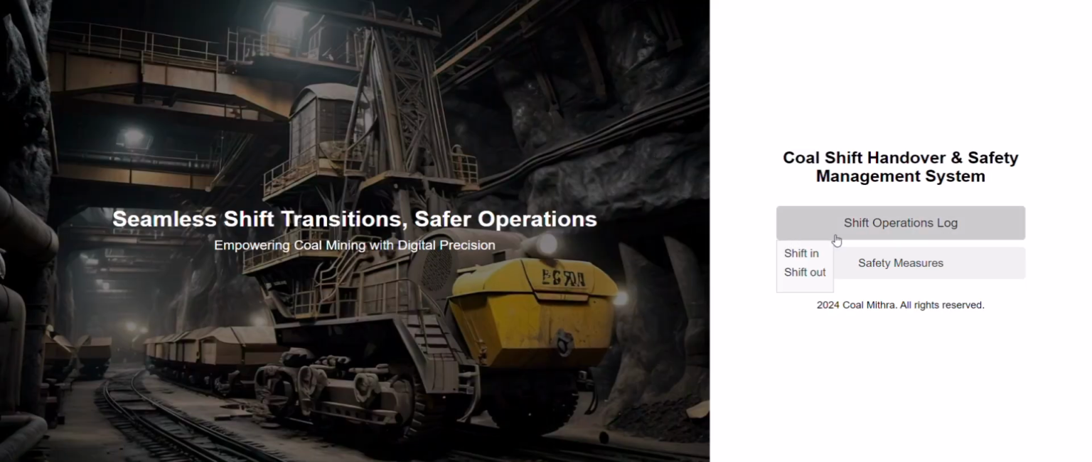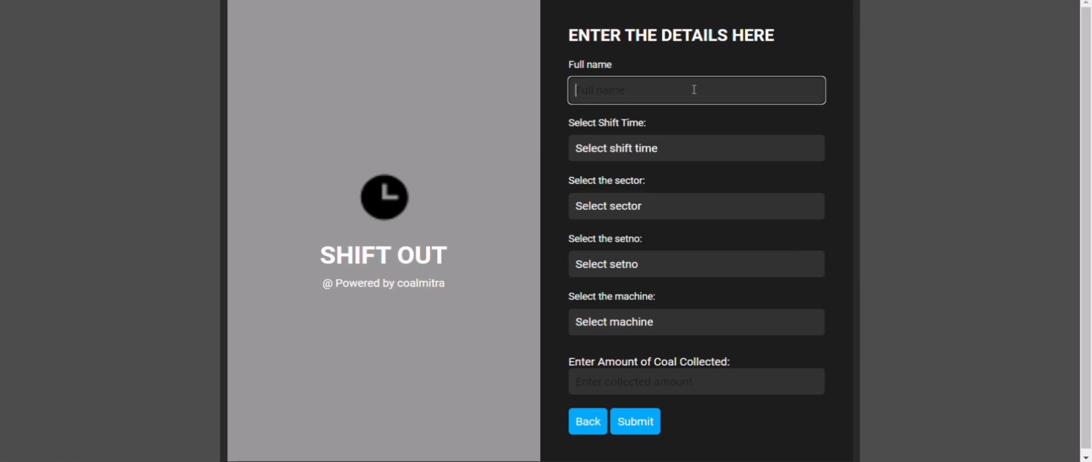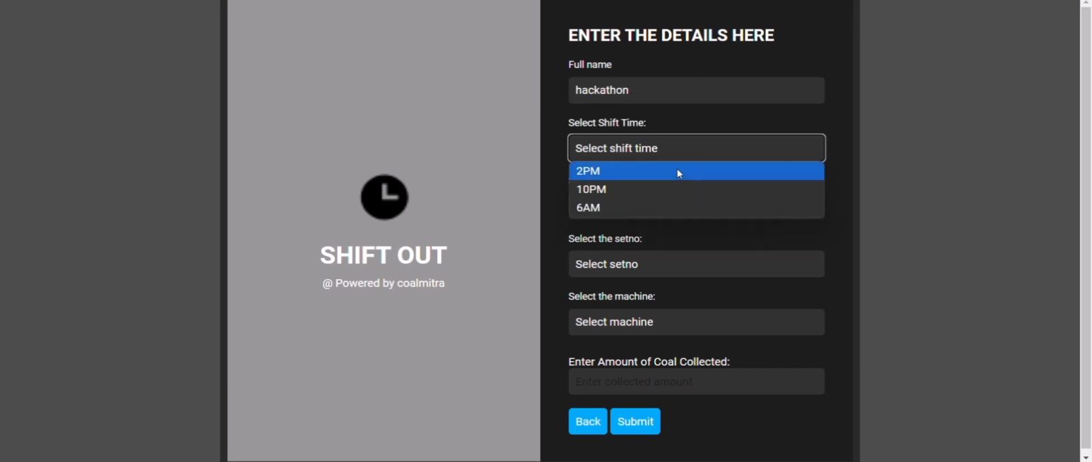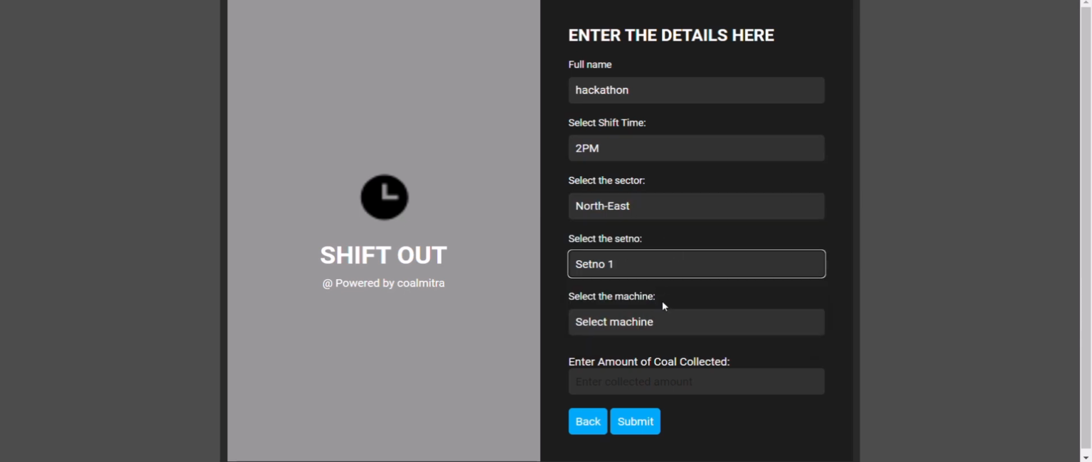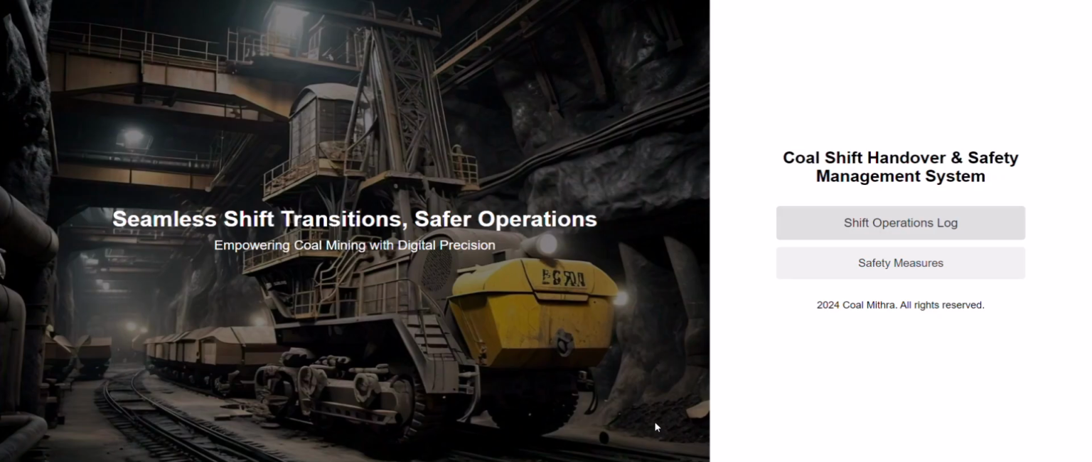Now let us move on to the shift out portion. So for the shift out, let us fill in the same information: hackathon for the full name, shift time 2 p.m., sector northeast, set number 1, the machine as dragline, and the amount of coal collected in kilograms. Let us just give it as 50 kg. And once it has been submitted, it directs us back to this page.